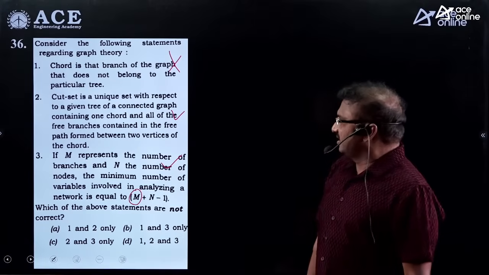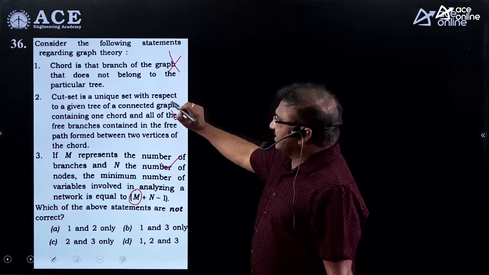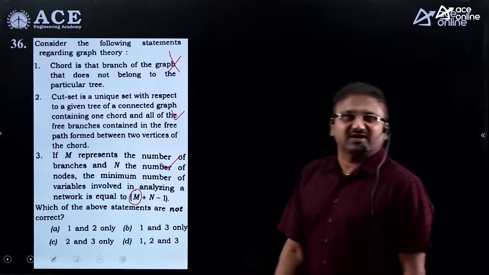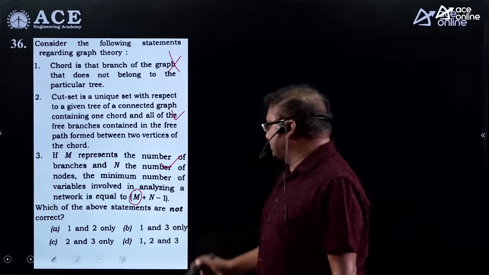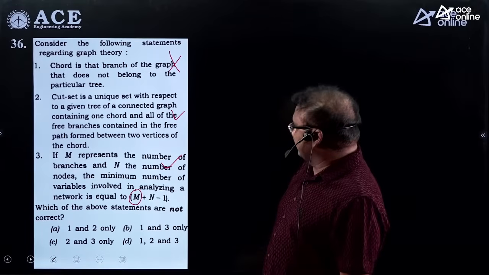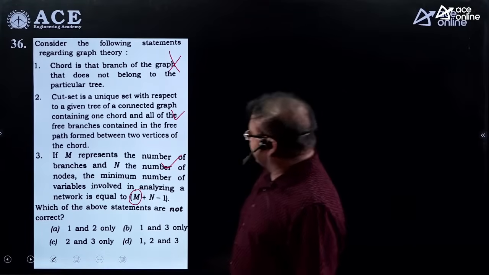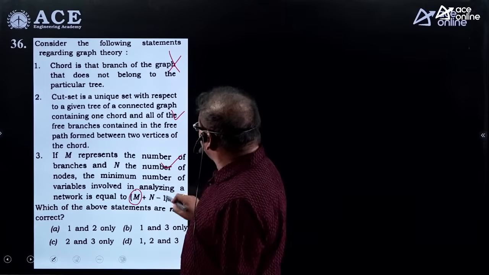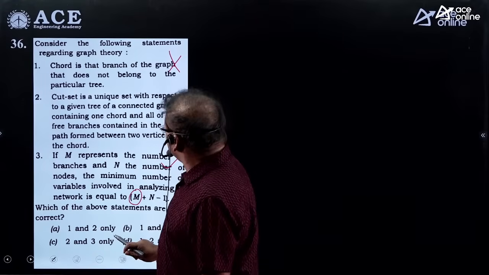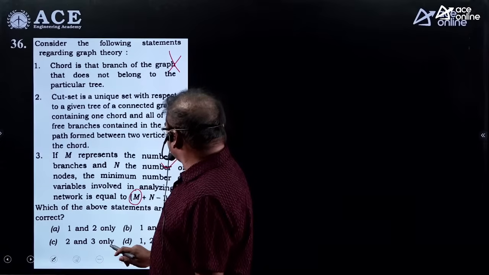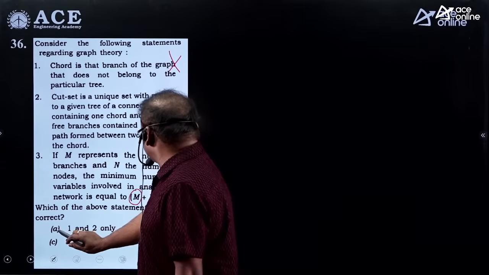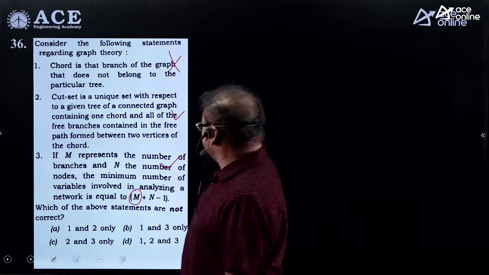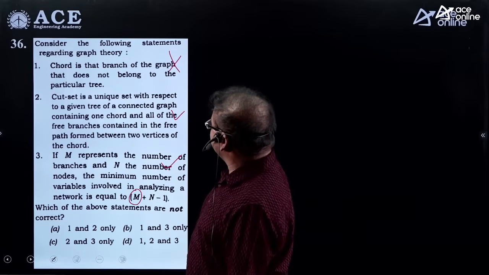According to this question, the first statement is not correct. The second and third statements are both correct as per the theory. Which of the above statements are not correct? Option C is the correct option. Which of the above statements are not correct? C is the answer according to the given statements only.